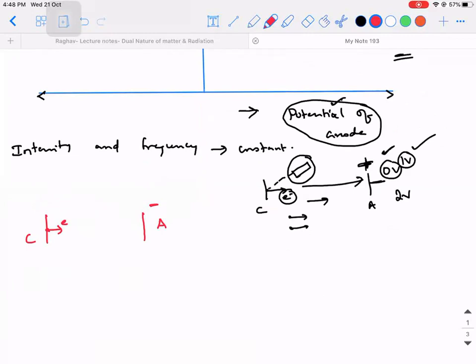That is why a commutator is actually used. Commutator is mainly used for this experiment. You would have heard what a commutator is, right? It is a device which is used to change the polarities.